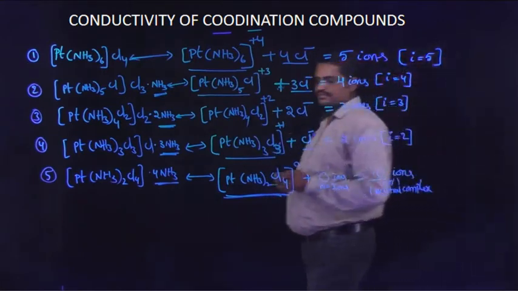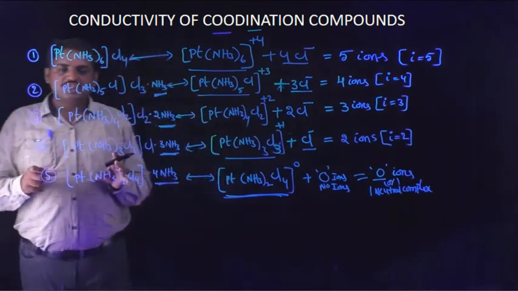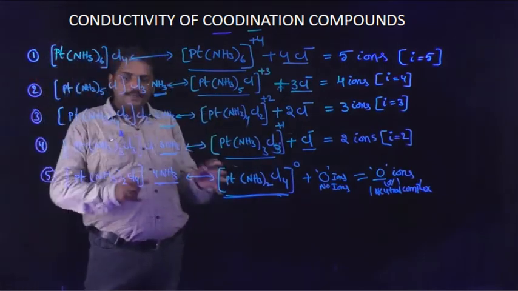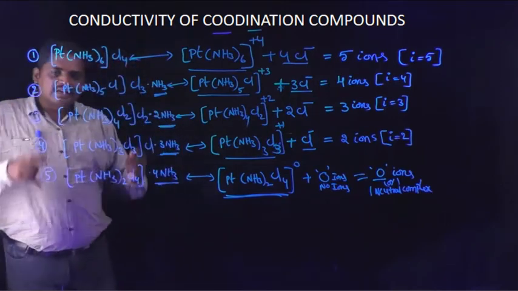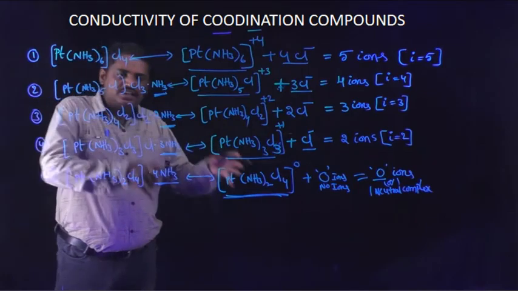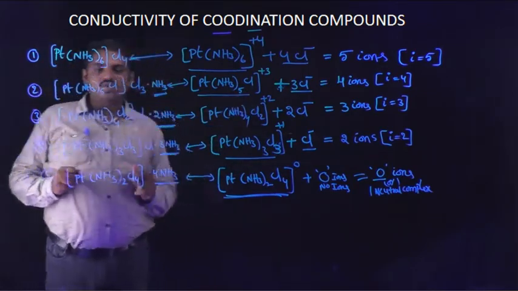That is our aim. Okay, the conducting value of a coordination compound depends upon the I value. The conductivity of coordination compounds is directly proportional to I.